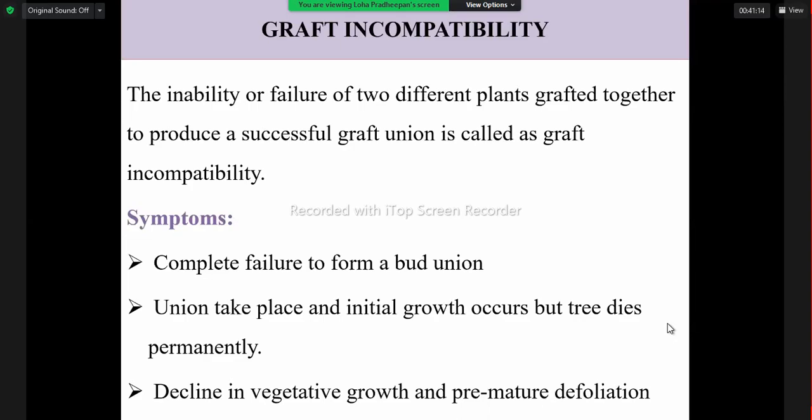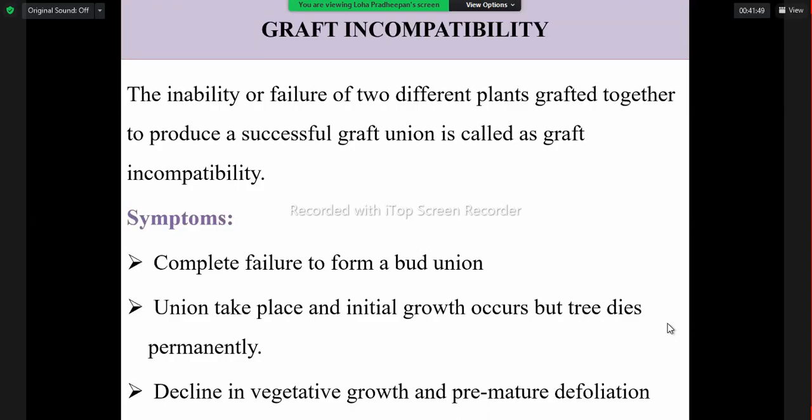That is, if we join them and the grafted portion does not grow properly and successfully, that nature is called incompatibility. Because if you want it to grow successfully, it should be compatible, that is, the same family. So incompatible is the opposite of compatible. So it is unable to form the successful union.